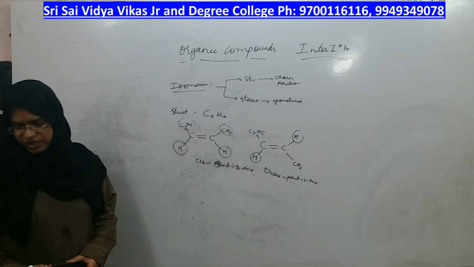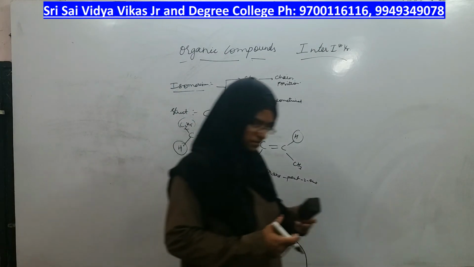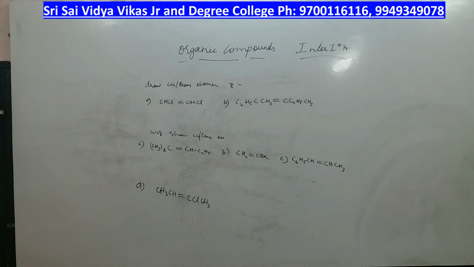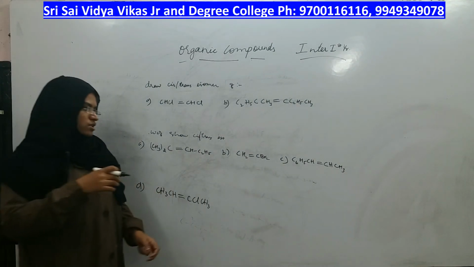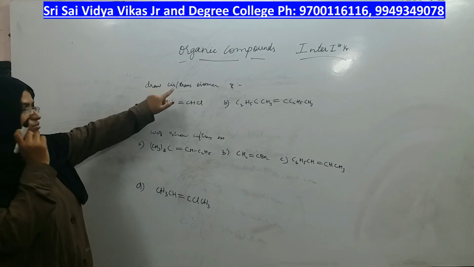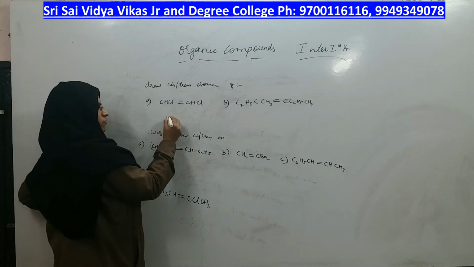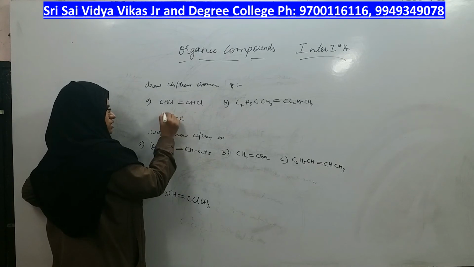Now we will try to solve some of the examples given in the textbook. Now let us try to see which molecules can be possible to give cis-trans isomerism. So the question in a textbook was, draw cis-trans isomer of the given formula. Whenever we try to give cis-trans isomerism, the first thing we should do is write this.